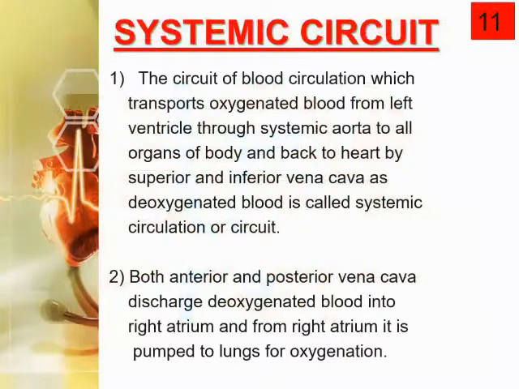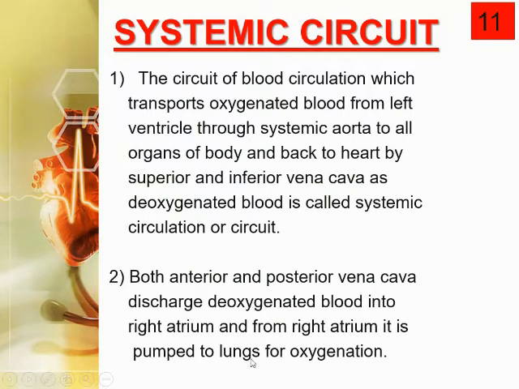Now what is it saying in the second point? Please listen carefully, beta. It is a very important topic. Try to understand. Please don't feel ambiguous. Both anterior and posterior vena cava discharge deoxygenated blood into the right atrium, and from the right atrium it is pumped to the lungs for oxygenation.